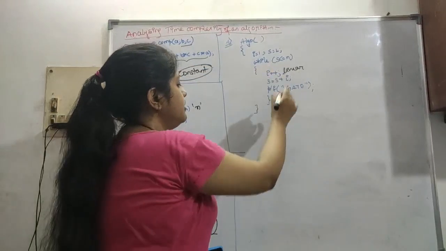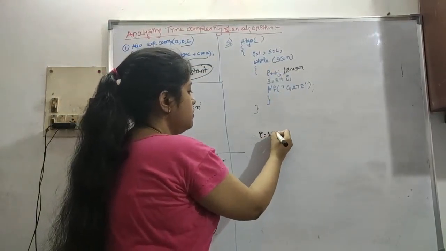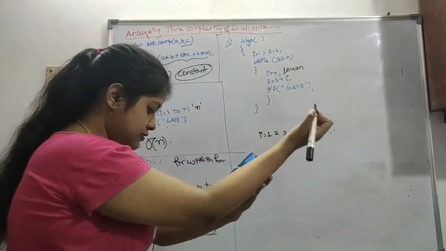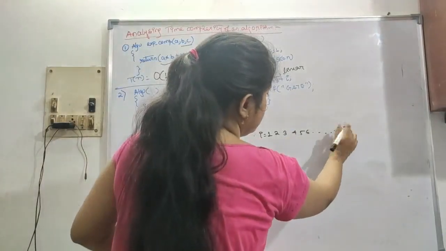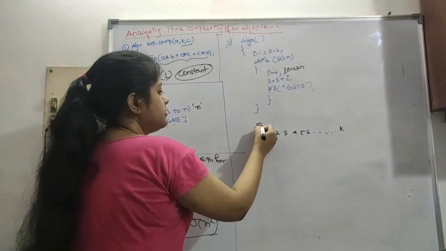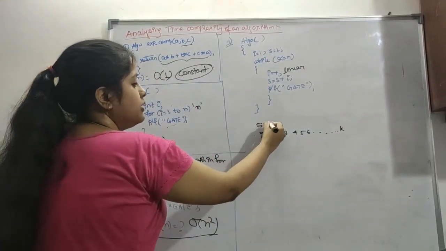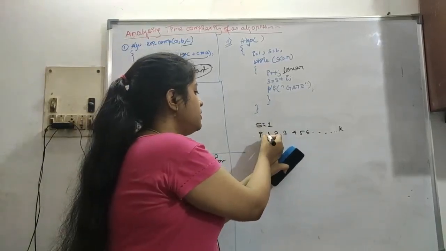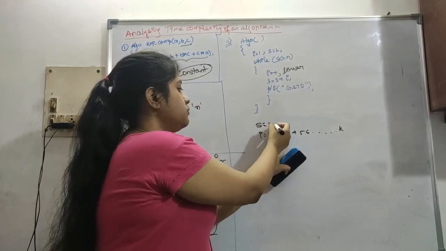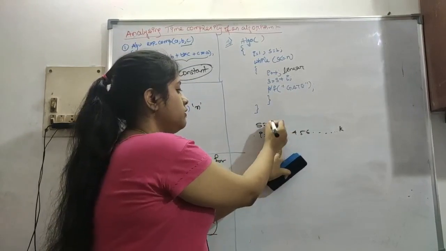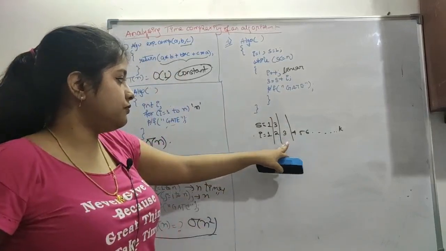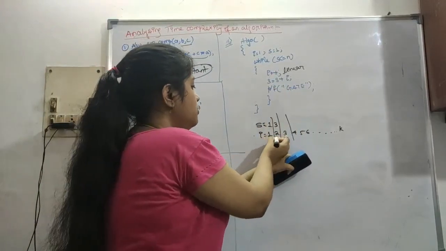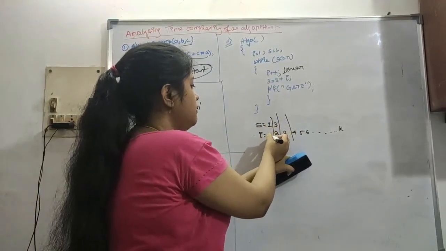So i is just linearly increasing, 1 2 3 4 5 6 dot dot dot, let's say up to k. Now we have to compute s. When i is 1, the summation will be 1. When i is 2, the summation will be 1 plus 2, so 3. Now let's make a table here so it will be more clear. When i is 3, you have to constantly add: 1 2 3, 3 plus 2 is 5, plus 1 is 6.